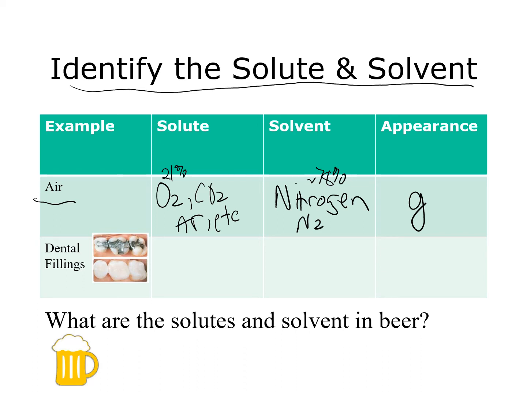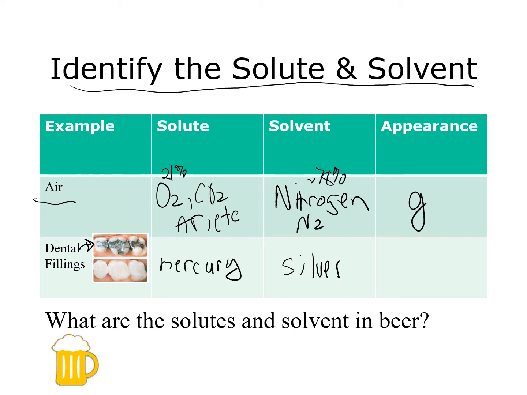Dental fillings, and I'm looking at the one at the top here, the silver fillings that you may have in your mouth, I have a few of those in my own mouth, are actually a solution. So the solvent for silver fillings is what's present in the larger amount, which is silver. And the solute, they're actually mixed with a little bit of mercury.